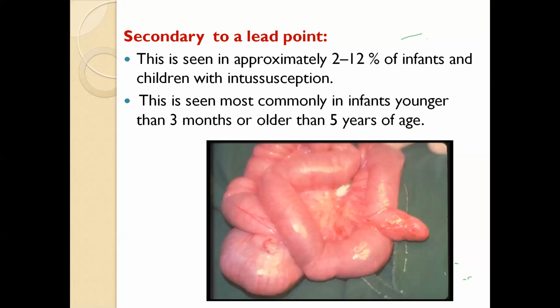In other cases, a polyp in the GIT causes the intussusception. Even tumors in the older age group, malignancy, can cause intussusception. So if there is a known cause, a pathology in the wall of the gut causing the intussusception, we label this condition secondary intussusception because a lead point is present.